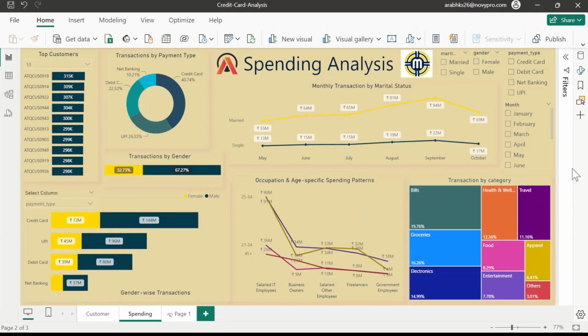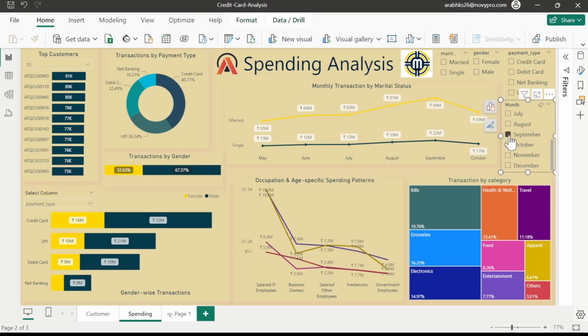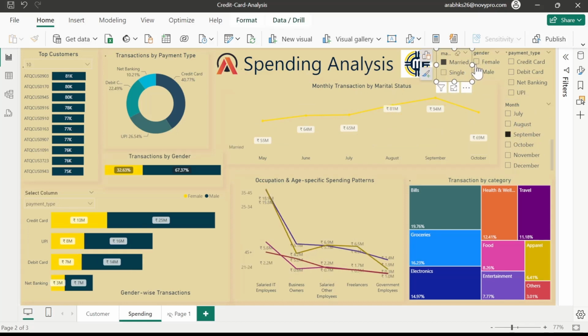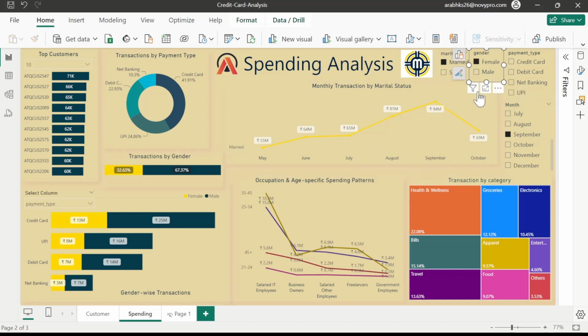As we see on our screen, at the top left corner you can see our top customers, and how we select them on the basis of our card category. For example, in the month of September there are the majority of our customers, so first select September. Let's first select married females, and we see that most of their purchases are from the health and wellness category, about 22.08%.